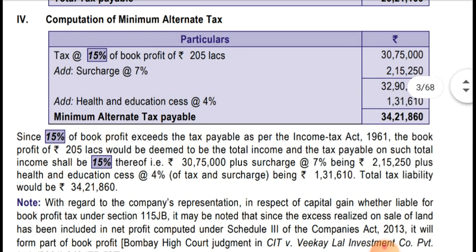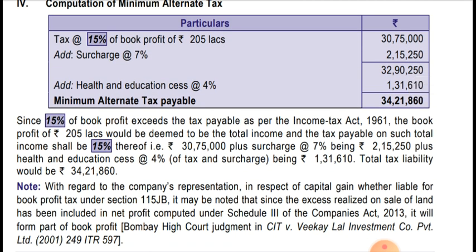Since 15% of book profit exceeds the tax payable as per the Income Tax Act 1961, the book profit of rupees 205 lakhs would be deemed to be total income, and tax payable on such total income shall be 15% thereof, that is 30 lakh 75,000, plus 7% surcharge being 2 lakh 15,250, plus health and education cess at 4% of tax and surcharge being 1 lakh 31,610. So total tax liability is 34 lakh 21,860.